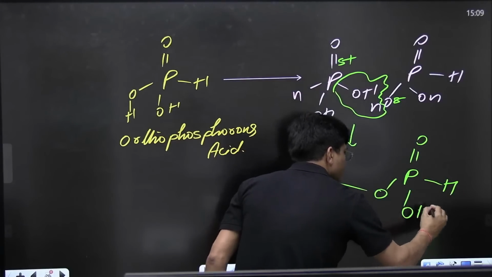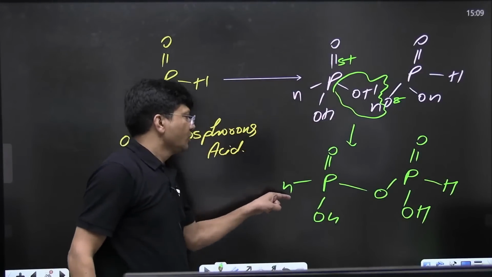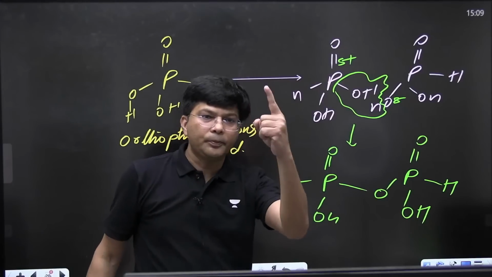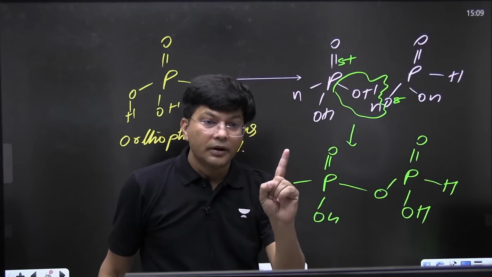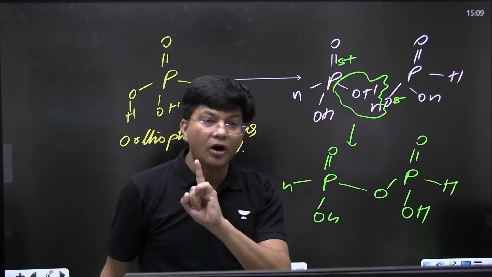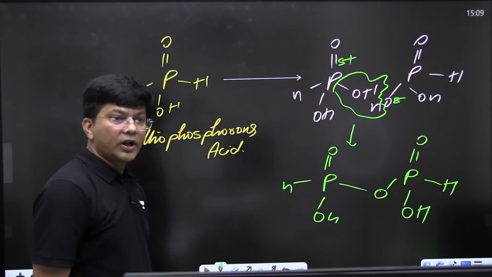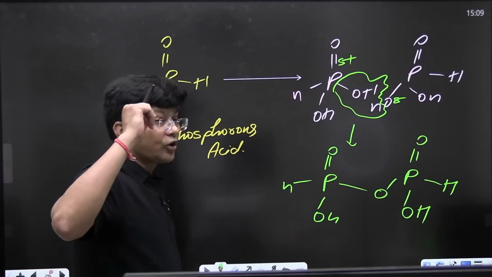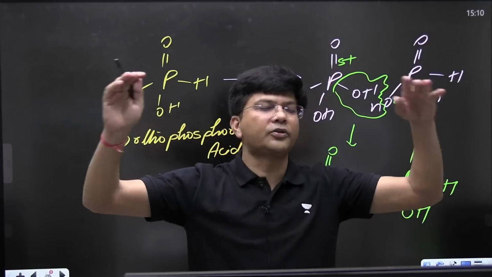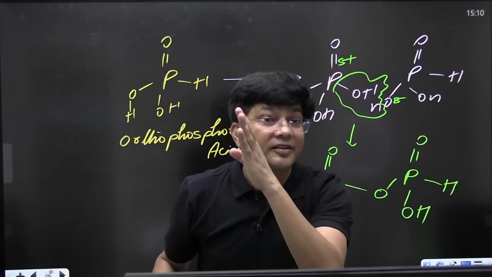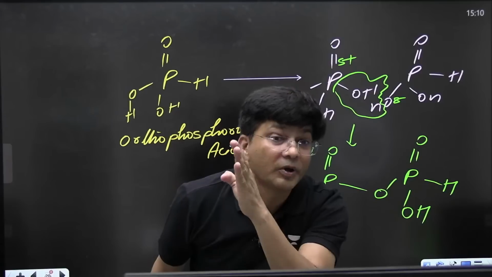What do you call it? Do let me know in the chat section. If you are saying pyrophosphoric acid, your answer is wrong. Just follow what I have told you. If you are not able to follow the points, you won't get the correct answer. This is the mistake, and options will be given over there.